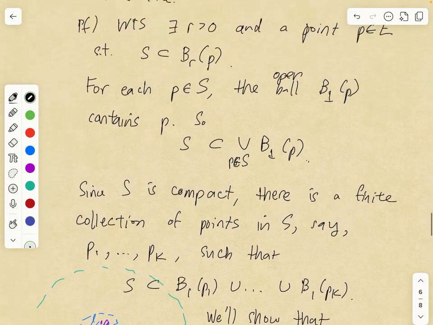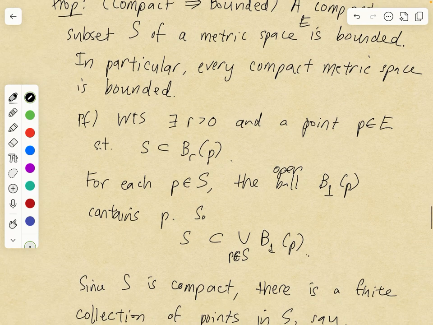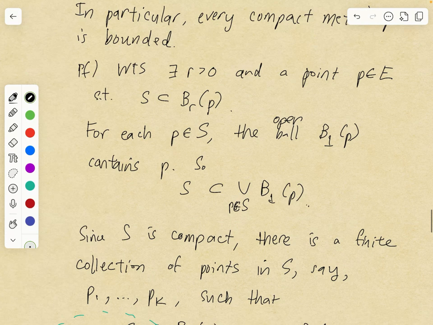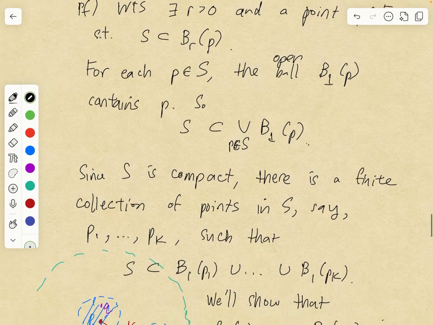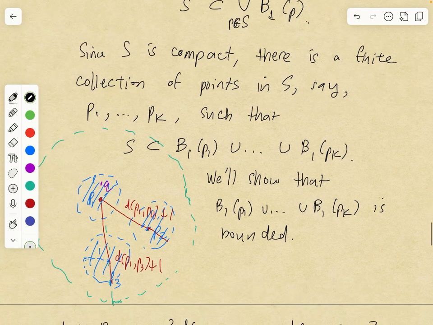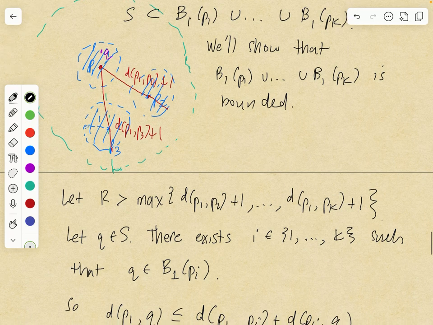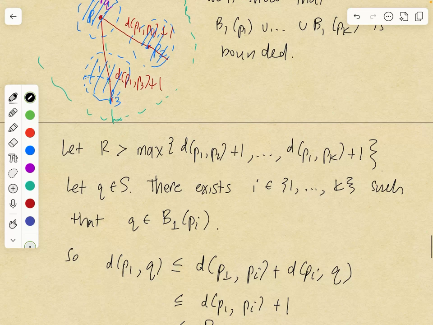So overall, still a fairly standard proof, I think. I mean, use the compactness. So the idea is you want some open cover. So the idea is for each point in your set, you just take an open ball. Here I just took open balls of radius 1, and then take the union. So the collection of open balls is an open cover of S. So there's some finite collection such that S is contained in the union of that. So S is contained in the union of a finite number of open balls, and then it's a fairly standard technique to prove that this is a bounded set.